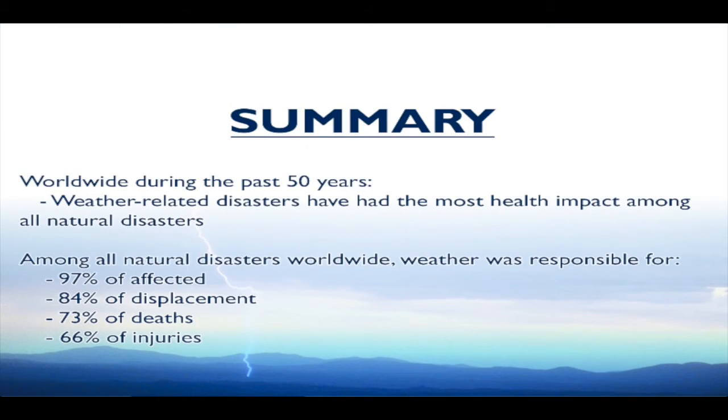To further summarize as well, during these past 50 years, weather-related disasters have had the most health impact of any other category. Among all natural disasters worldwide in the past 50 years, weather caused 90% of the people affected, 84% of the displacement, 73% of the deaths, and 66% of the injuries. That's the overwhelming burden that we have, these weather-related disasters.